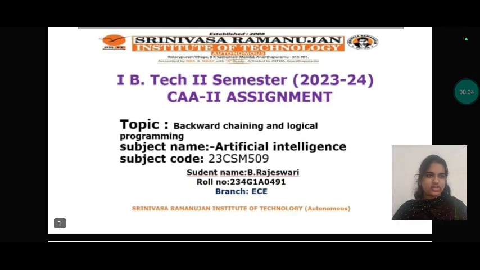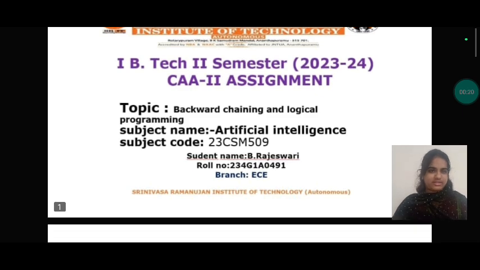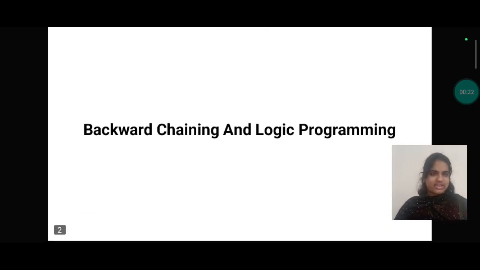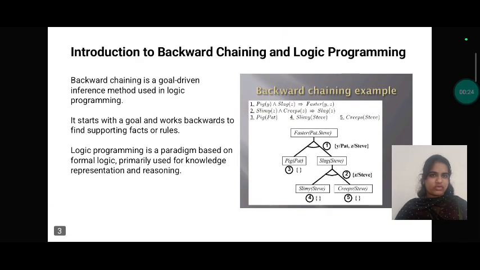Myself B. Rajeshwari, currently pursuing third year BTech in Srinivasa Ramanujan Institute of Technology, branch of Electronics and Communication Engineering. According to the CA2 video presentation, the topic is backward chaining and logical programming. The subject name is Artificial Intelligence. Backward chaining and logical programming is the topic.